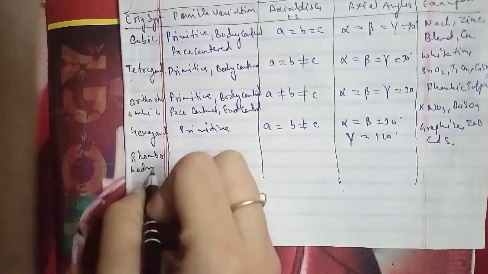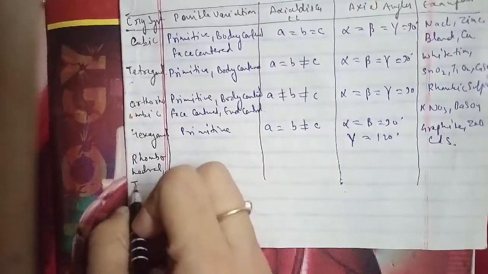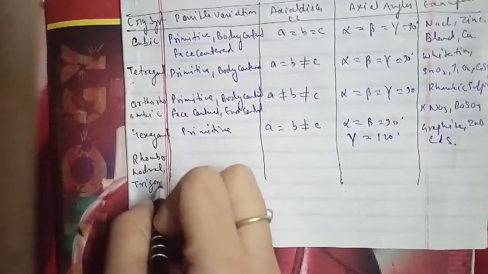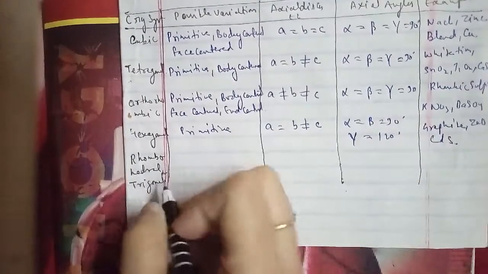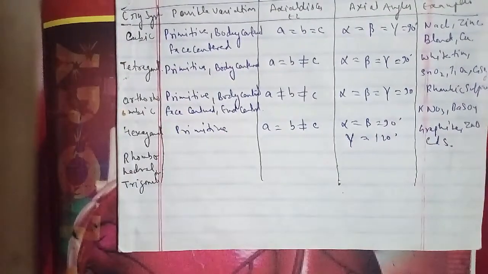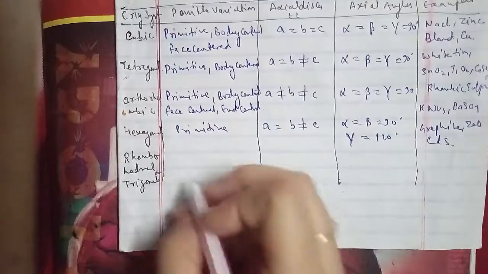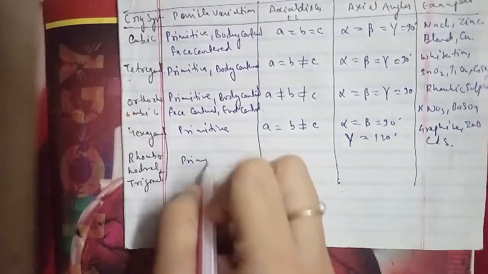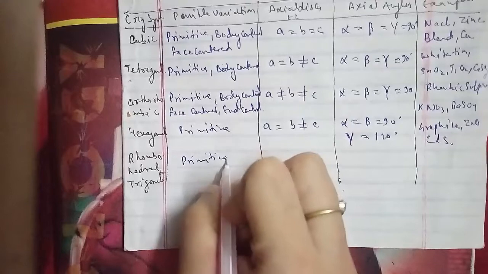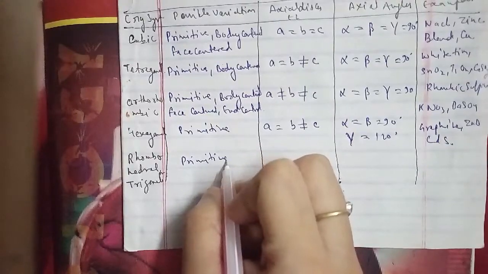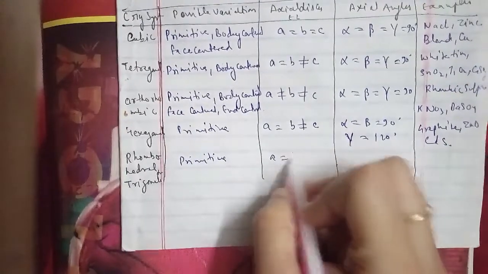The other we have is your monoclinic. In this, we have primitive and end centered.